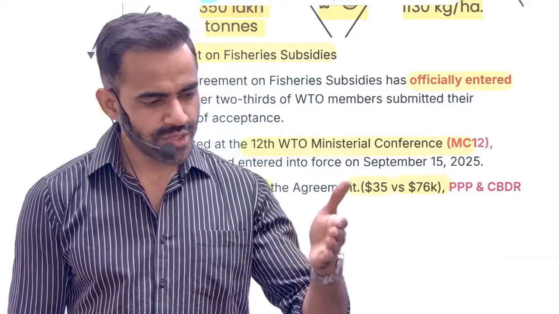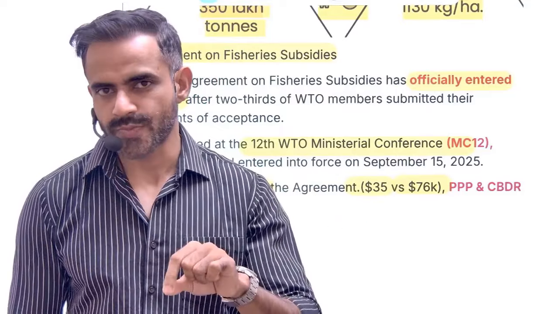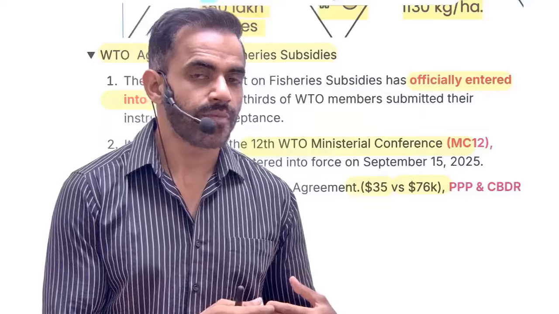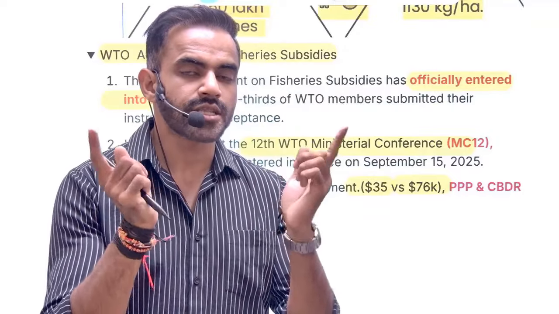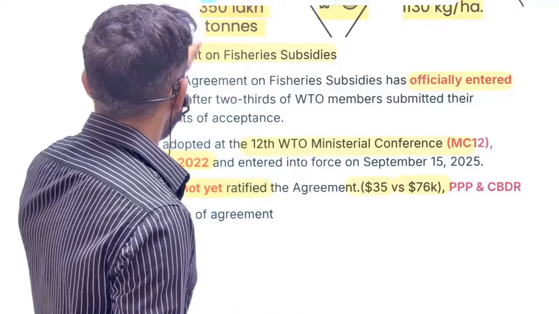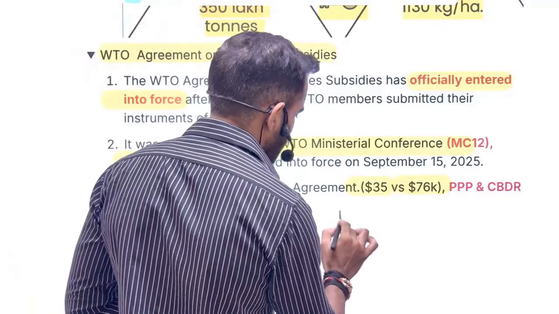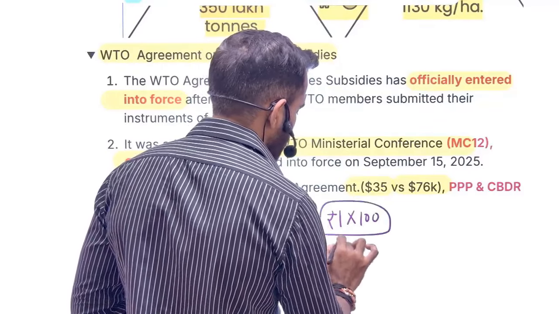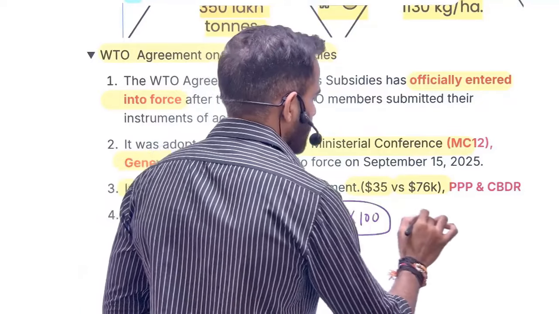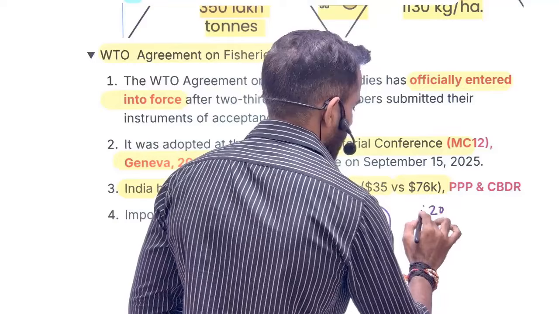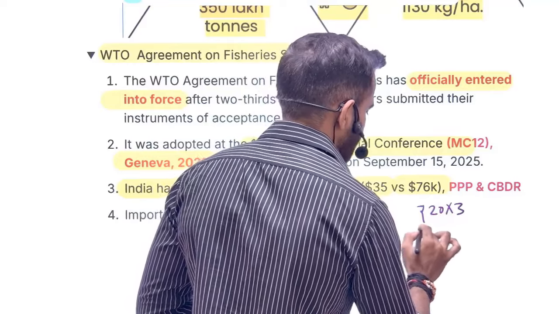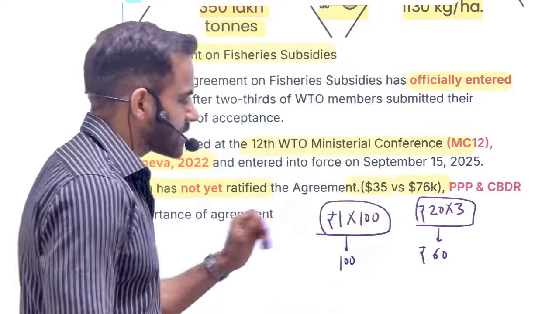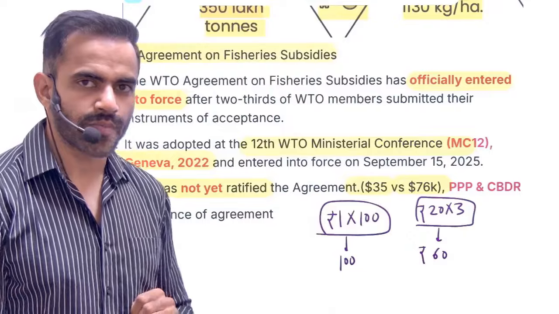Countries like India say that you need to measure subsidy from the per capita perspective. These developed countries say, no, we don't want to measure it from per capita perspective. We should measure it in the total amount. Now understand, one country is providing 1 rupee, and let's say the total population is 100. So how much is the total subsidy? 100 rupee. Another country is providing 20 rupee as a subsidy, and the total population is only 3. So how much is the total subsidy in this case? It is 60 rupee.